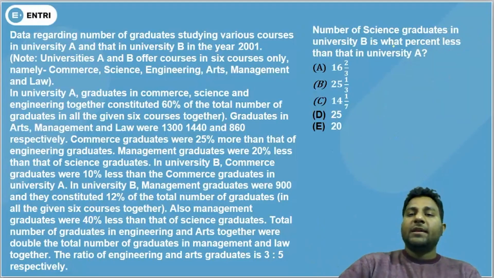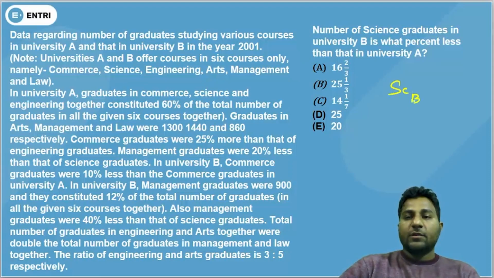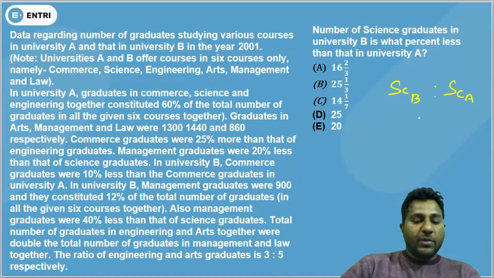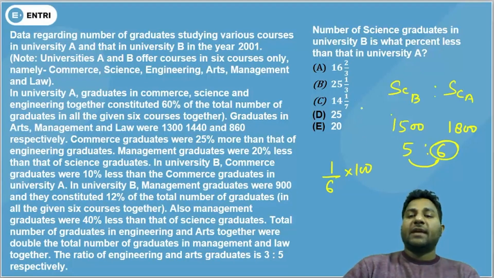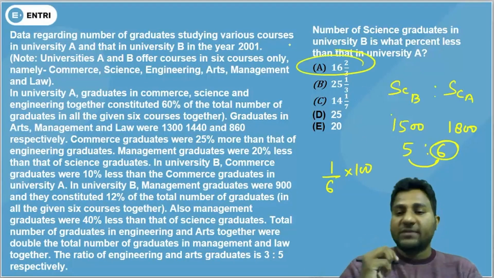Next one. Science graduates in University B are what percent less than in University A? First of all, let's compare science graduates. University B were 1500 and University A were 1800. So the ratio will be 5:6. So how much less? 1 less. From which university? A. So we will compare it with A. That means 16 and 2/3% less.